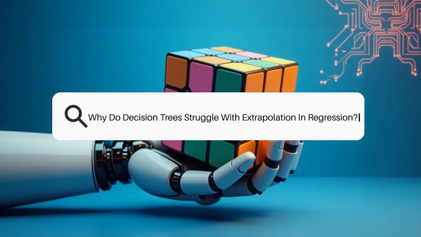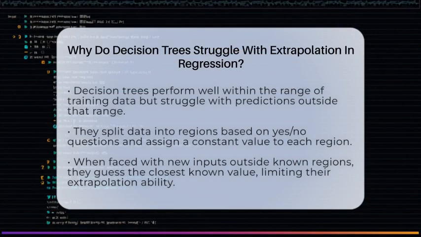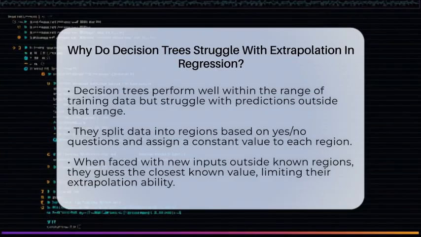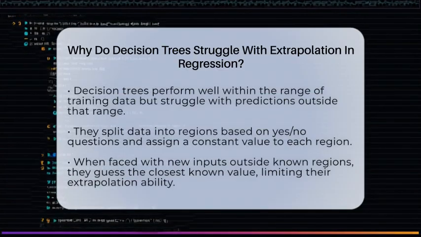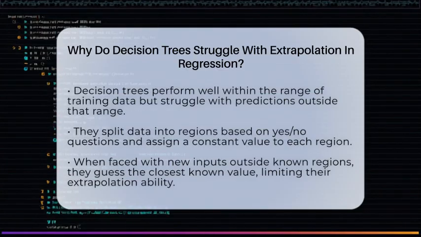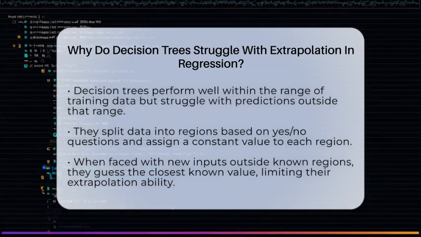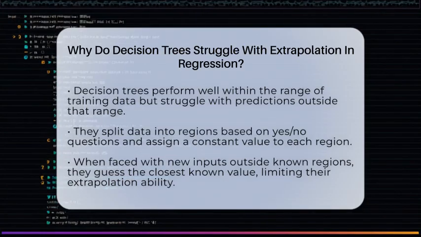Why do decision trees struggle with extrapolation and regression? Imagine trying to predict the height of a plant based on sunlight and water, but your model only knows about plants within a certain size range. Decision trees work well within the data they have seen, but they stumble when asked to predict outside that range.